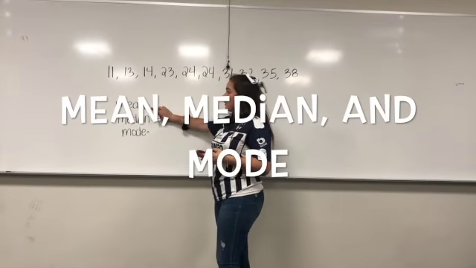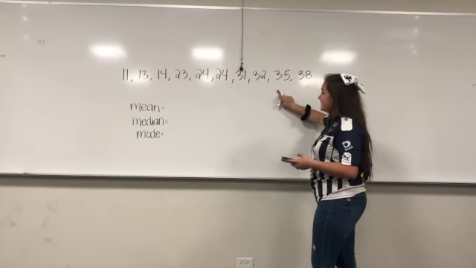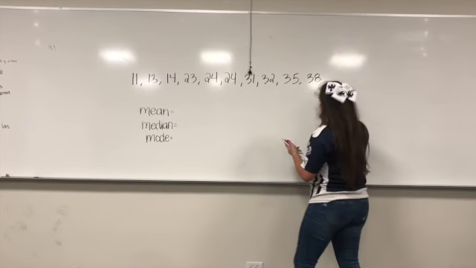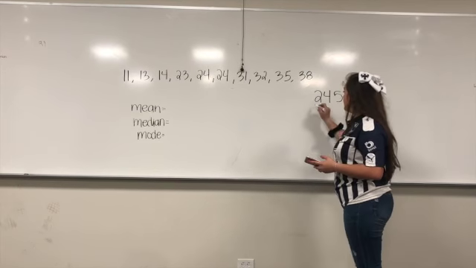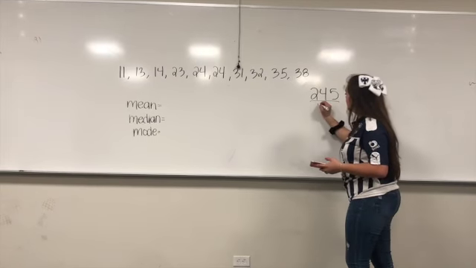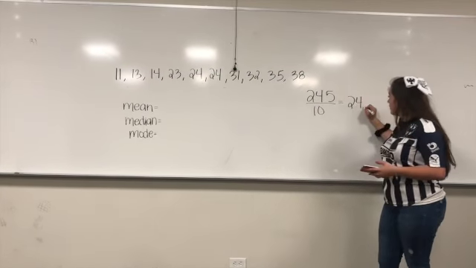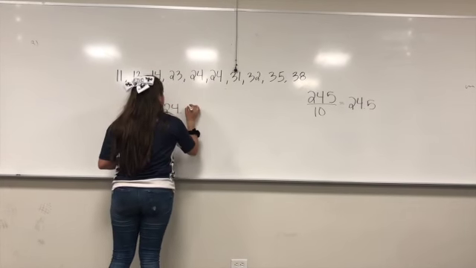To get a mean of a number or an average, you have to add all the numbers and then divide it by the number of numbers in the sequence. If we add all of these numbers, we get 245. And if we divide it by the numbers, that is 1, 2, 3, 4, 5, 6, 7, 8, 9, 10, what do we get? 24.5. So the mean is 24.5.